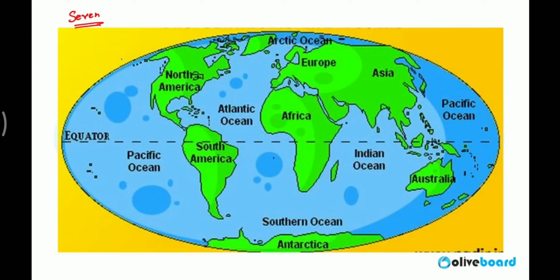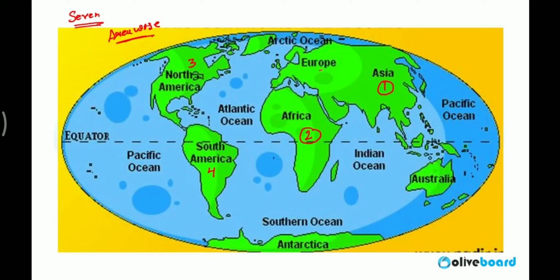Now, if I want to take out area wise the largest continent in the world. So first one is Asia. Area wise Asia is the largest continent. Just you can observe on the map and you can learn it easily. Second one is Africa. Third, North America. Fourth, South America.